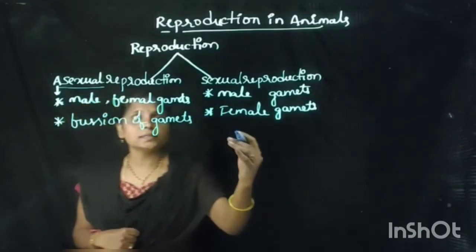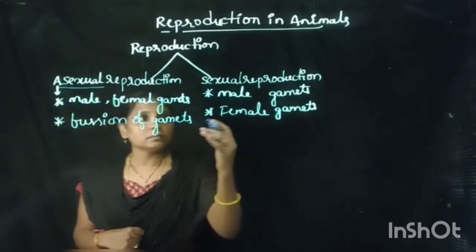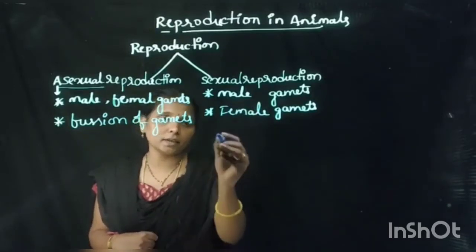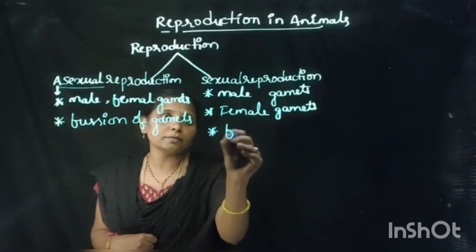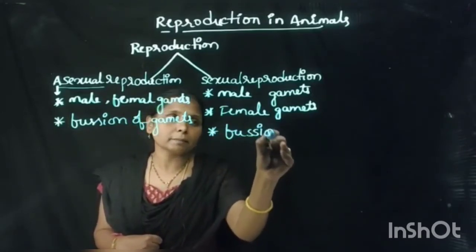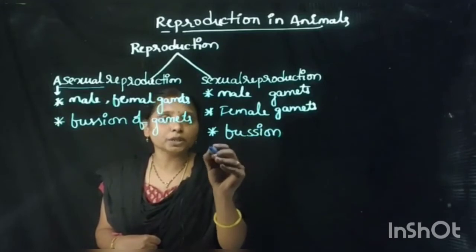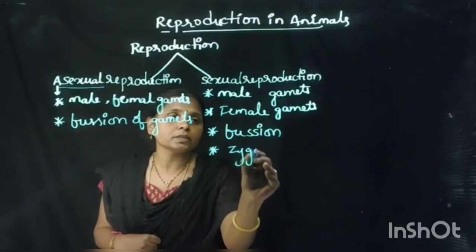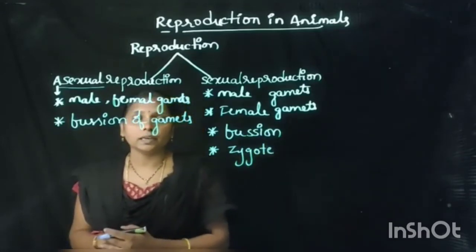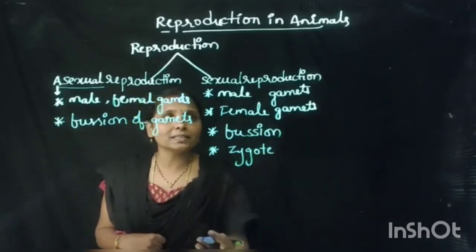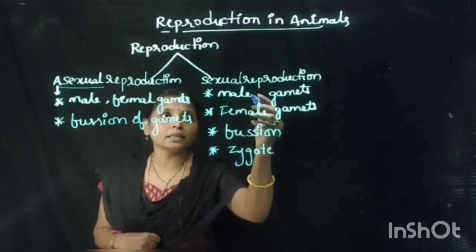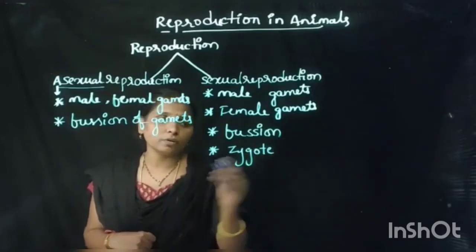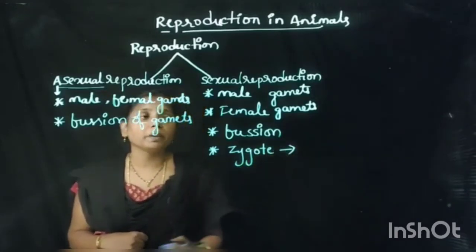But in sexual reproduction there is a need of male gametes and female gametes. We can find here fusion of the gametes, and after fusion they form a zygote. Zygote is a cell which contains the two nuclei, from the male and female. From the zygote, the baby can develop.